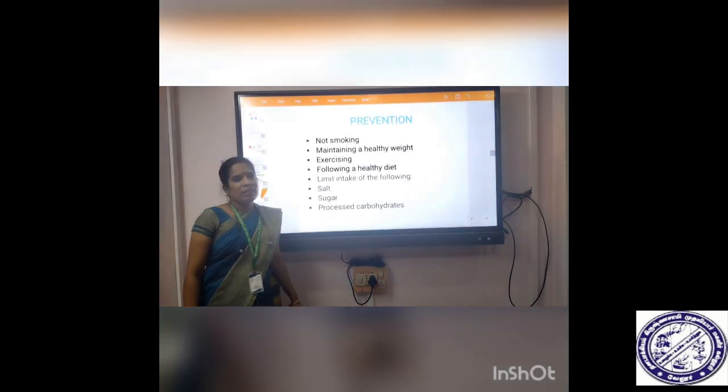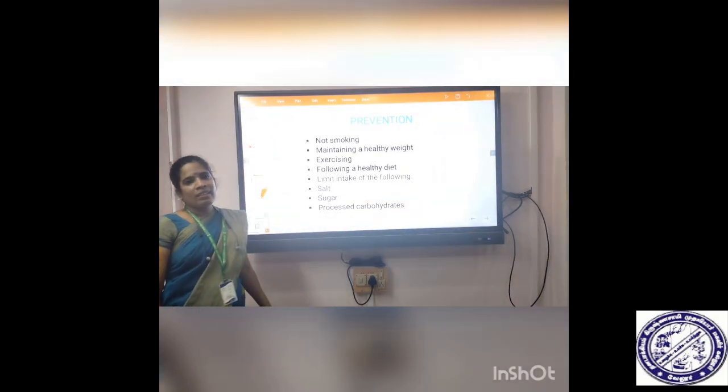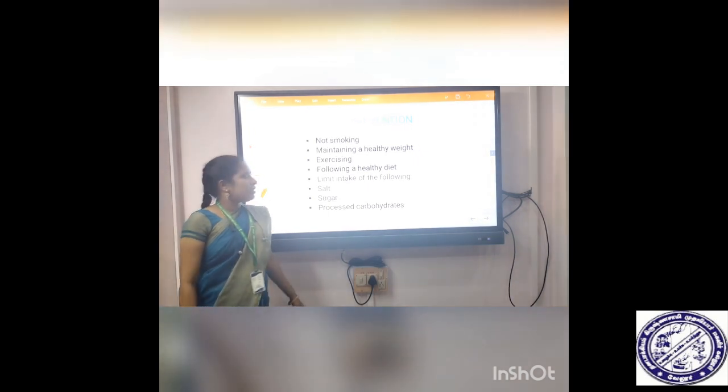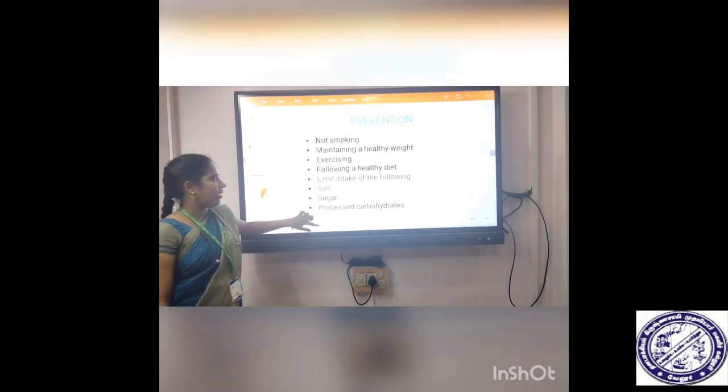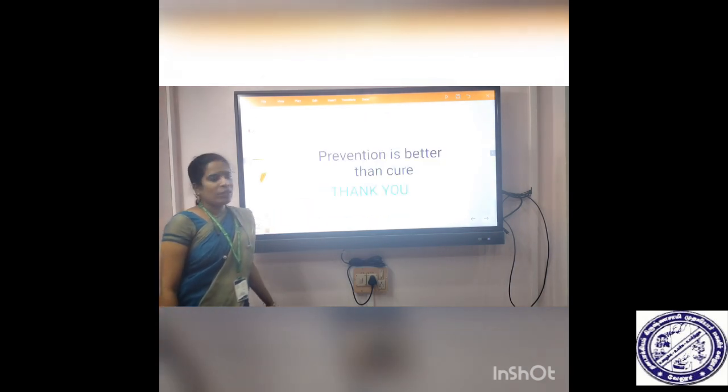Prevention of cardiovascular disease: stop smoking, managing healthy weight, regular exercise, following a healthy diet, limit intake of the following: salt, sugar and processed carbohydrates. Prevention is better than cure.